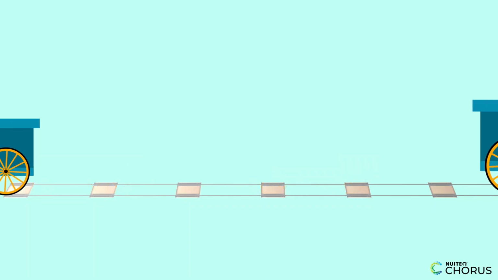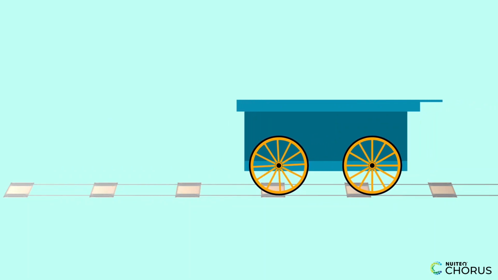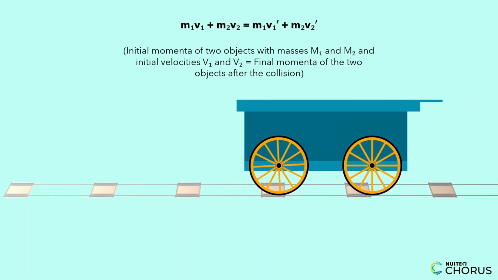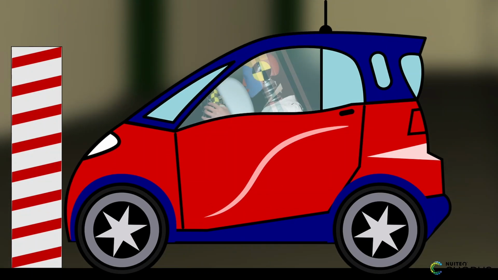Now both are moving. After impact, one speeds up, one slows down. Apply the formula. m1 times v1 plus m2 times v2 is equal to m1 times v1 plus m2 times v2, using the values after the collision. We can predict how they'll move after. In car collisions, knowing how momentum transfers helps in designing crumple zones and airbags to reduce injuries.